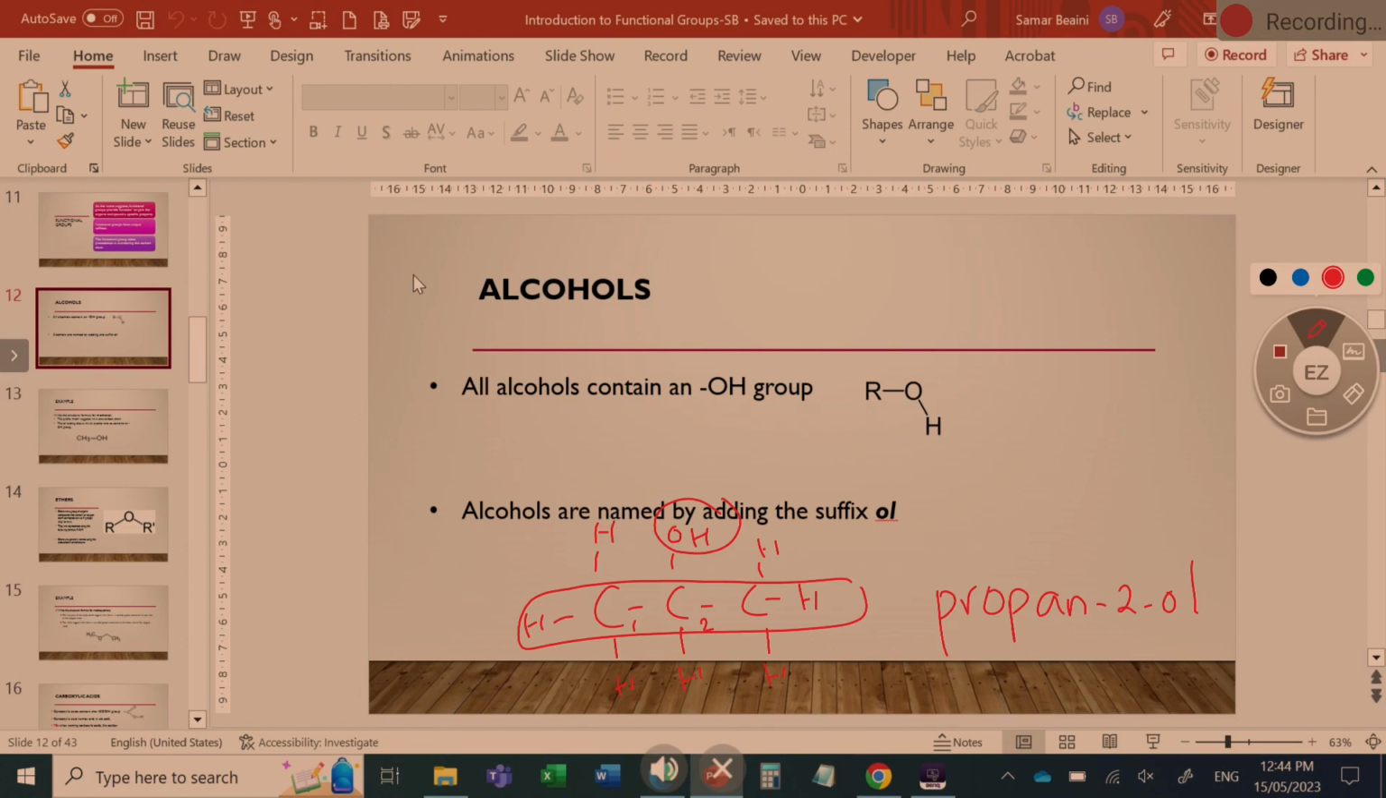Okay, let me test your skills. What if I change this to a CH3 now? What do you think the name is going to be? So now I have methyl propan-2-ol. Propan, 2-methyl, propan-2-ol. That's it. It's the same foundation, the same principles, the same steps.